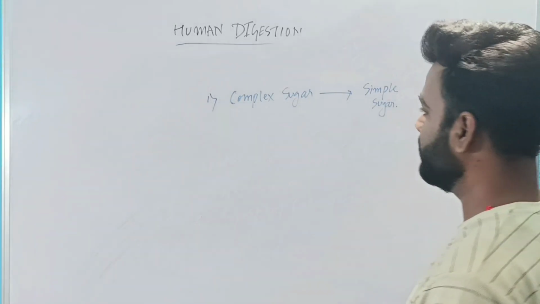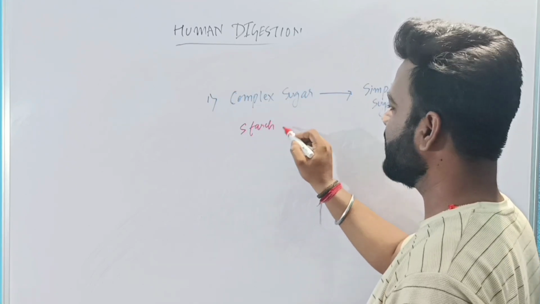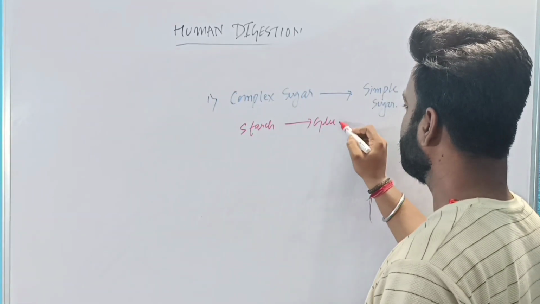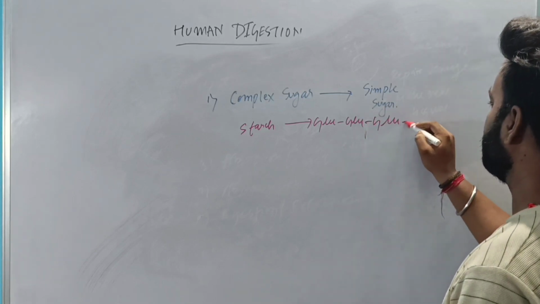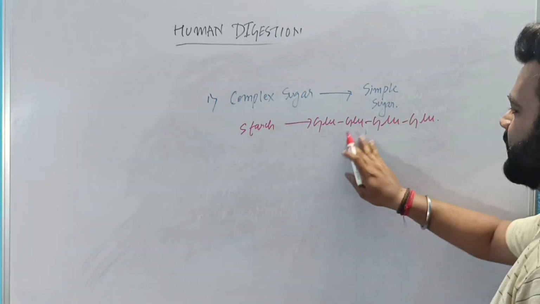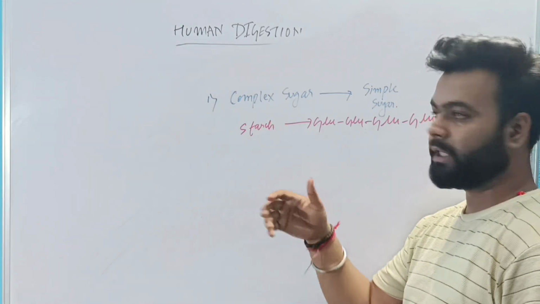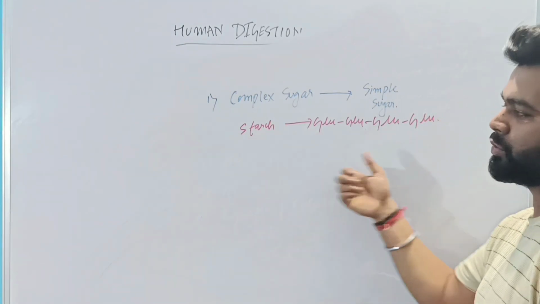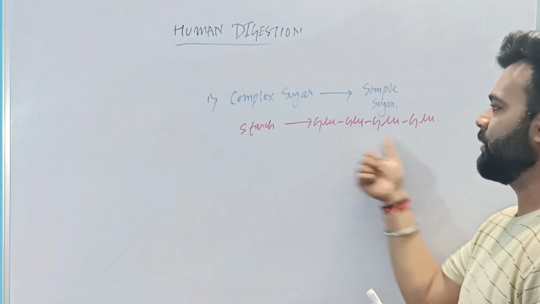Let's say for example, complex sugar will be your starch. So starch is converted into glucose. So you have seen here that starch is a complex sugar and when it is converted into simpler sugar it will be converted into glucose. So one starch has many glucose, right? That is why it is known as complex and they are known as simpler.